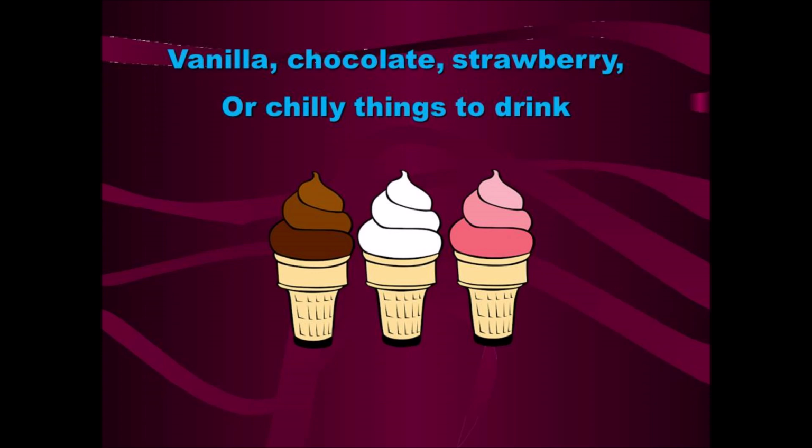Vanilla, chocolate, strawberry or chilly things to drink. So the ice cream man has ice creams with different flavors. So what are the flavors? Vanilla, chocolate, strawberry. Vanilla is white in color, chocolate is brown in color, and strawberry is pink in color. Look at the picture. All the three colors of ice creams are there. So he has different flavors or chilly things to drink.